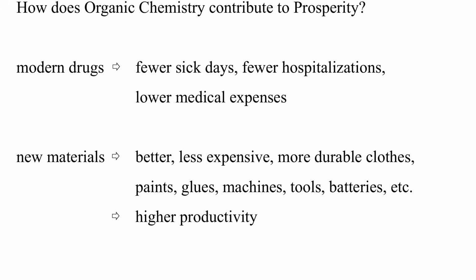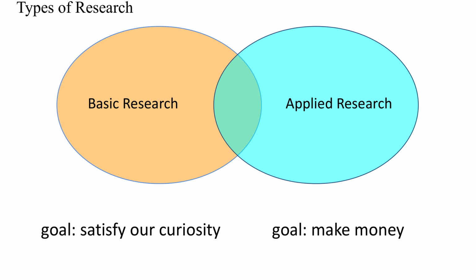Clothes are today much cheaper and of better quality than 50 years ago, and smartphones, electric vehicles, and small portable drones have been made possible by new polymers and the new lithium-ion batteries, again, the result of many decades of chemical research. A few words about the types of scientific research.